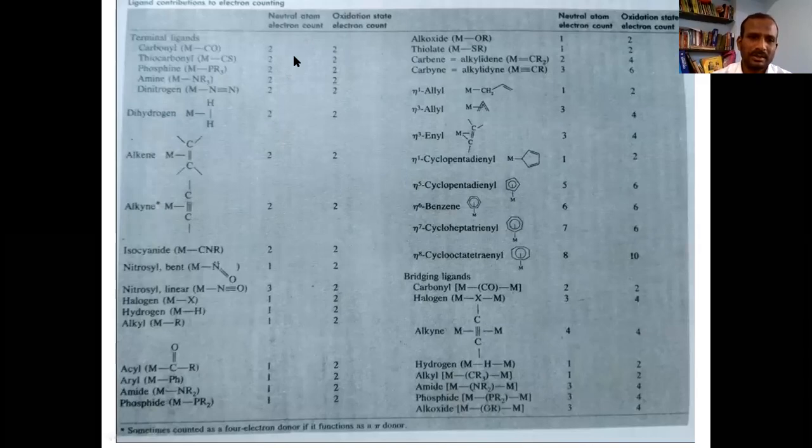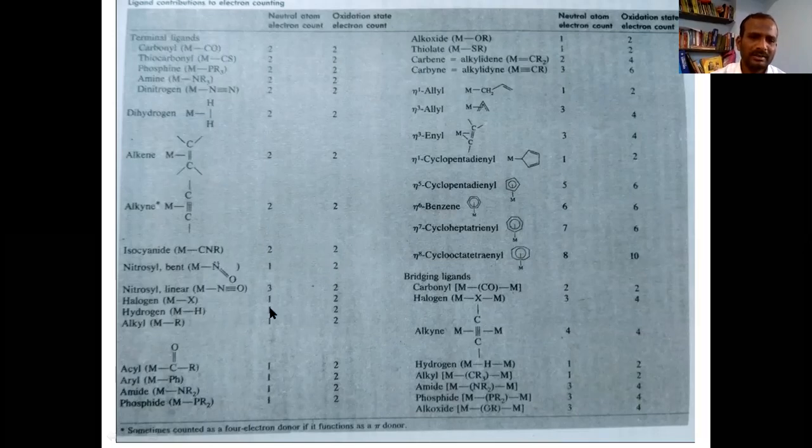Say, for example, a nitrosyl ligand in a bent fashion: the count will be 1 in the neutral atom electron count, and the same ligand counts 2 electrons by the oxidation state method.